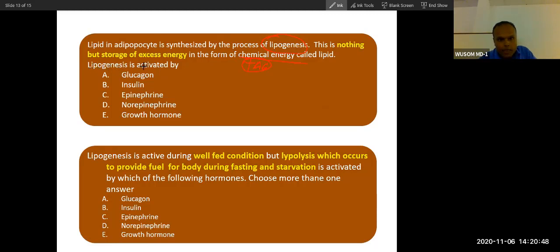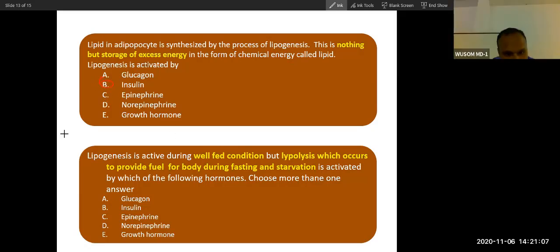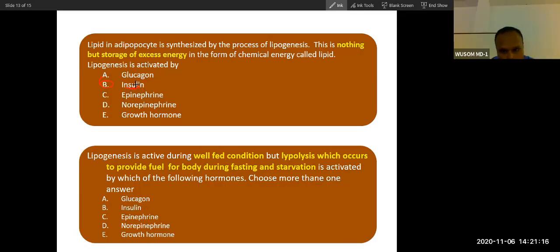So lipogenesis is activated by which hormone? Insulin. Yes, it is activated by insulin. Insulin makes you fat. Insulin will cause lipogenesis.